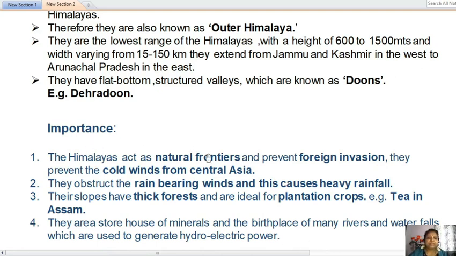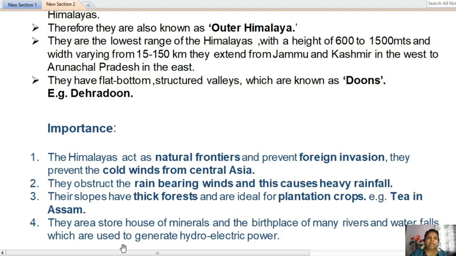So like this, the Himalayas are famous as natural frontiers that prevent foreign invasions, prevent cold winds and obstruct rain-bearing winds, causing heavy rainfall. Its slopes have thick forests, helpful for plantation crops. Minerals are found in this place, and it is the birthplace of many rivers.